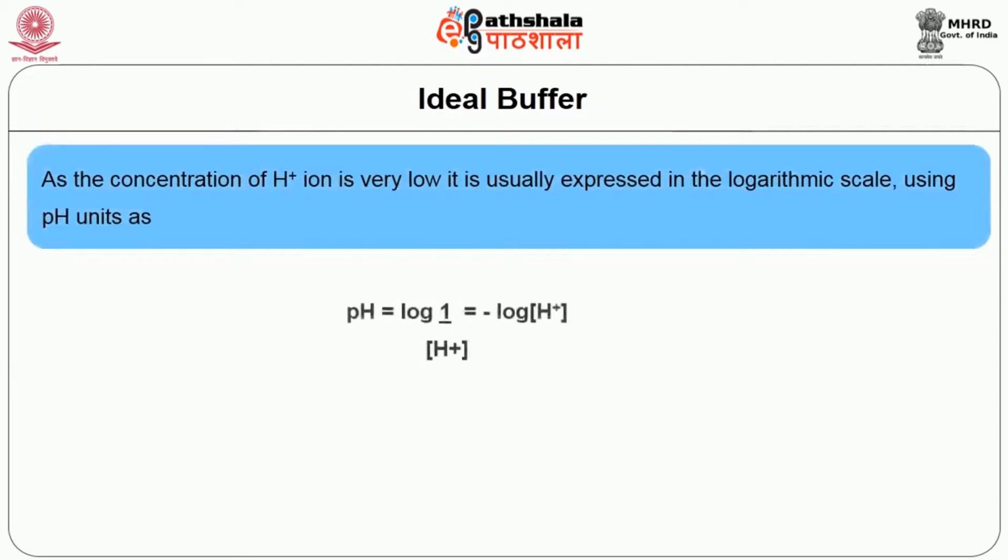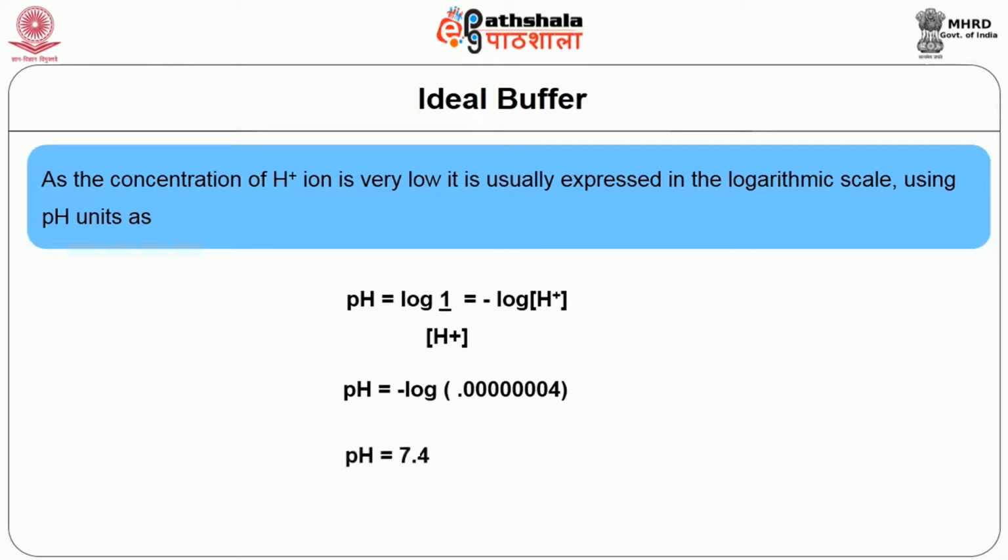Because the concentration of hydrogen ion is very low, it is usually expressed on the logarithmic scale using pH units, as pH is equal to log 1 by hydrogen ion concentration, or you can also write it as the negative logarithm of hydrogen ion concentration. So pH is equal to negative log of 0.7 times 10 to the power of minus 7, or pH is equal to log of 1 by 0.7 times 10 to the power of minus 7, which is equal to 7.4. That's how you get the pH of blood to be 7.4.